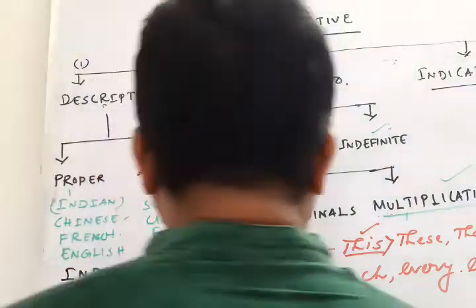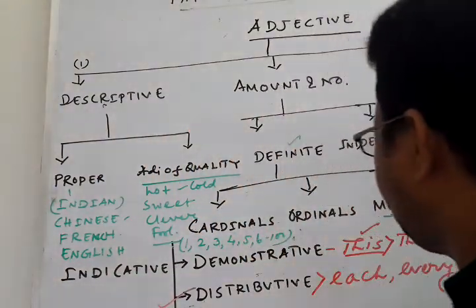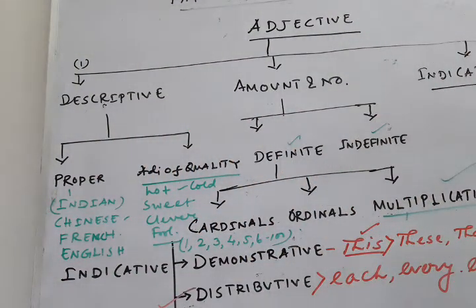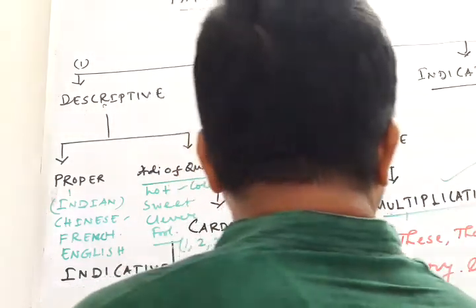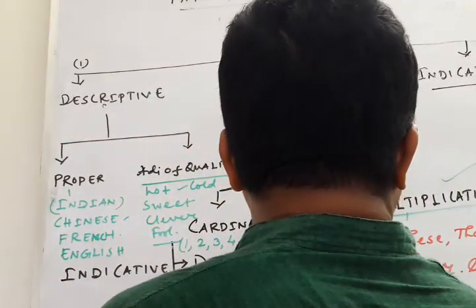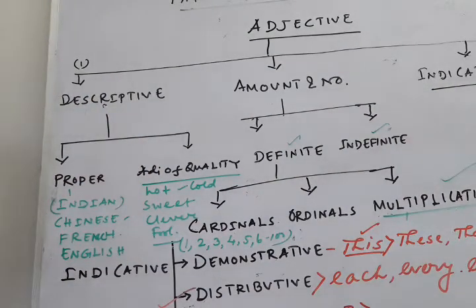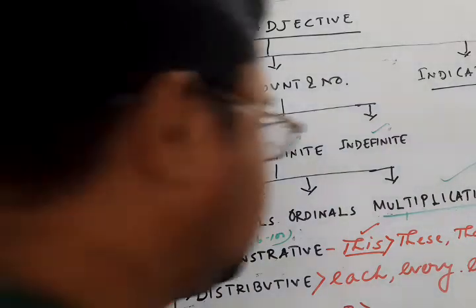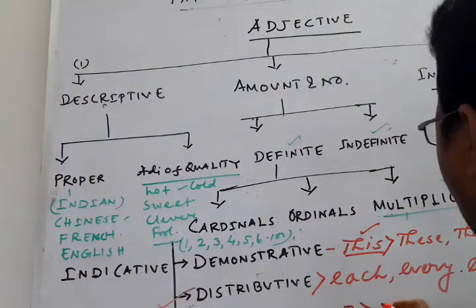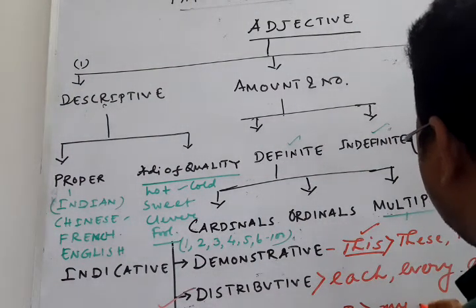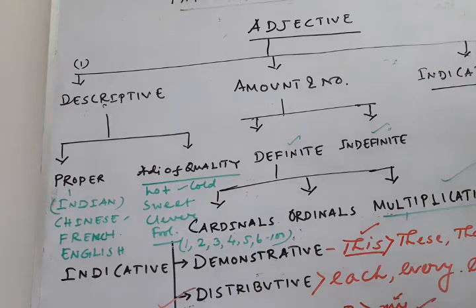Next, possessive adjectives. What are the possessive adjectives? Suppose, I is a personal pronoun. I have taught you in the preposition chapter. I is a personal pronoun, and when it is changed into my, it is called a possessive adjective.